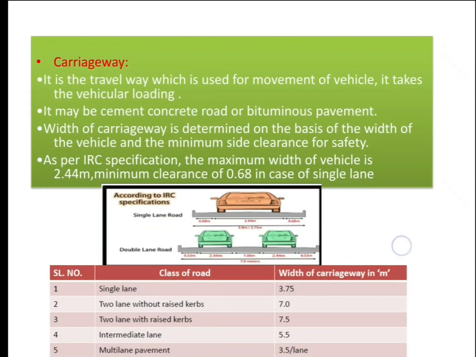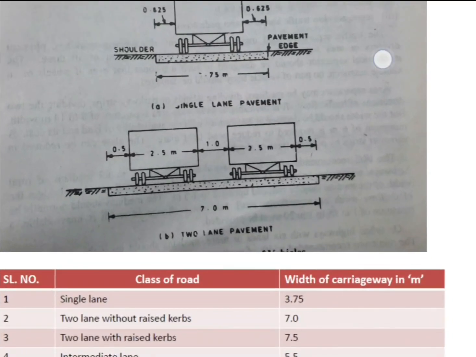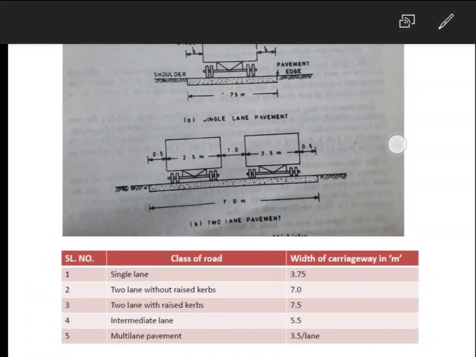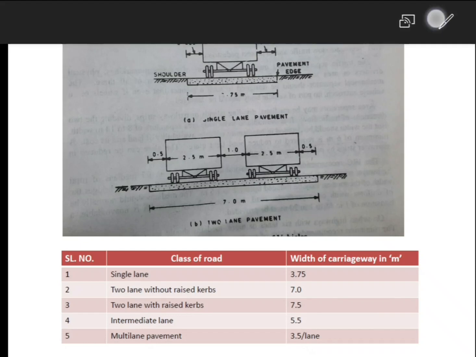At that time, the minimum clearance will be 0.68 in a single lane. What do you mean by that 0.68? In this figure, it's explained clearly. In this it's mentioned as 2.5, but it's 2.44. Please cooperate with that.